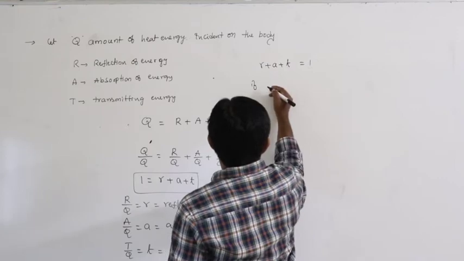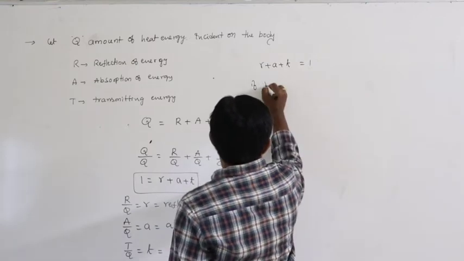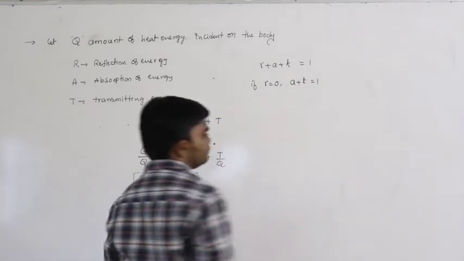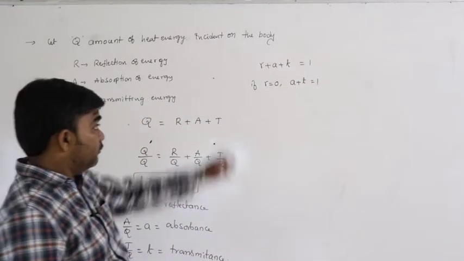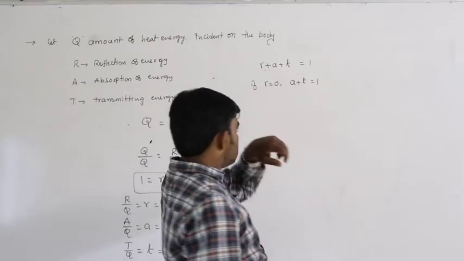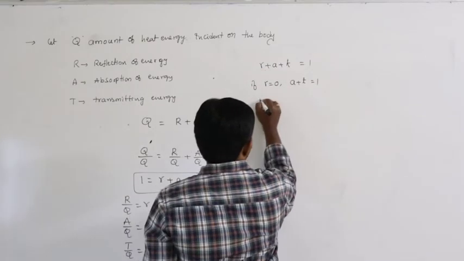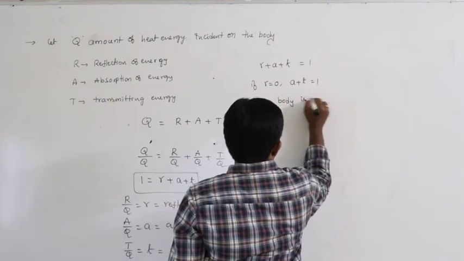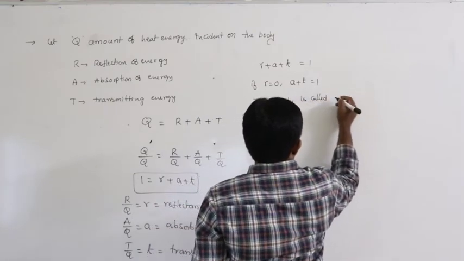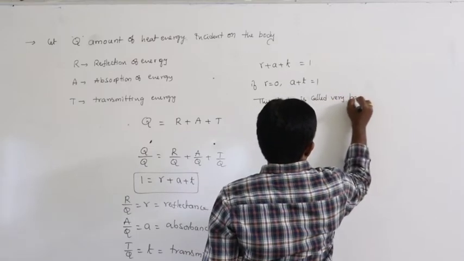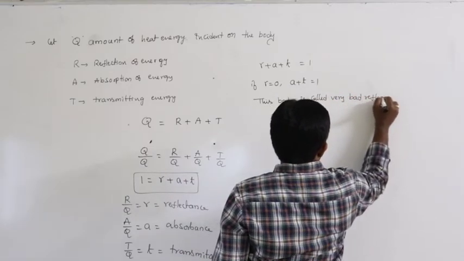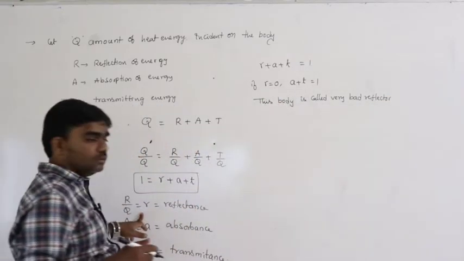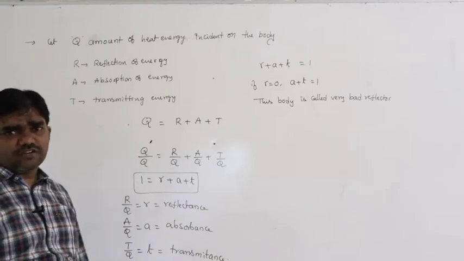Here if r equals 0, then a plus t equals 1. If r equals 0, then a plus t equals 1. That means this body is called a very bad reflector, because reflectance equals 0, so no amount of heat energy is reflected here.